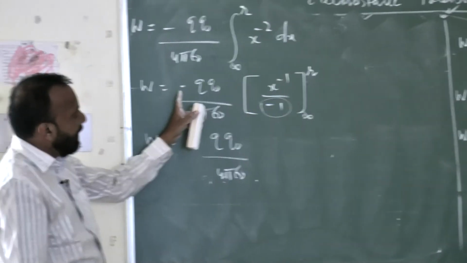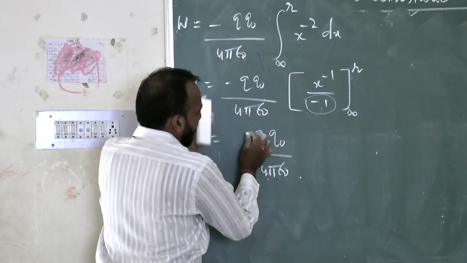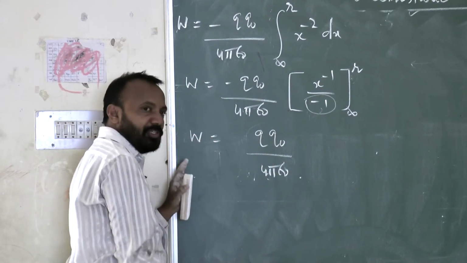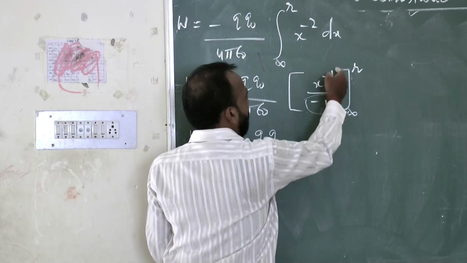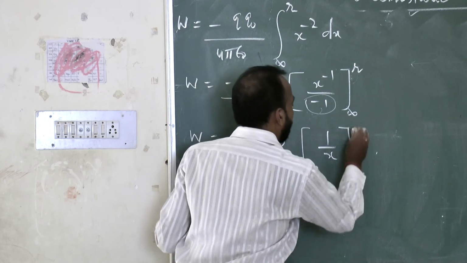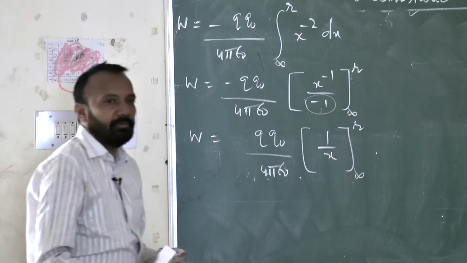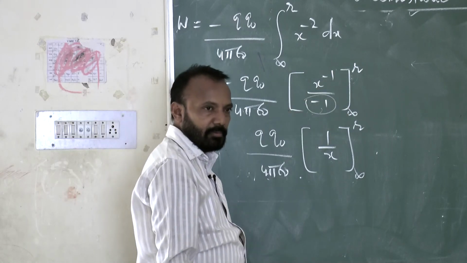Previously we had a minus, but when I bring this minus here, it becomes positive. Now x to the power minus 1, I will write as 1 by x. Correct or not?